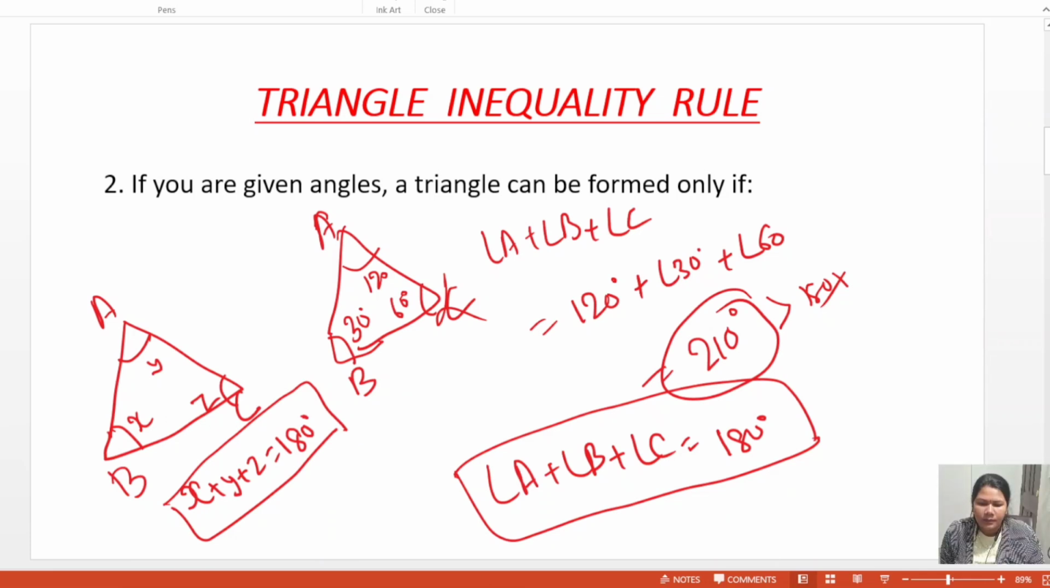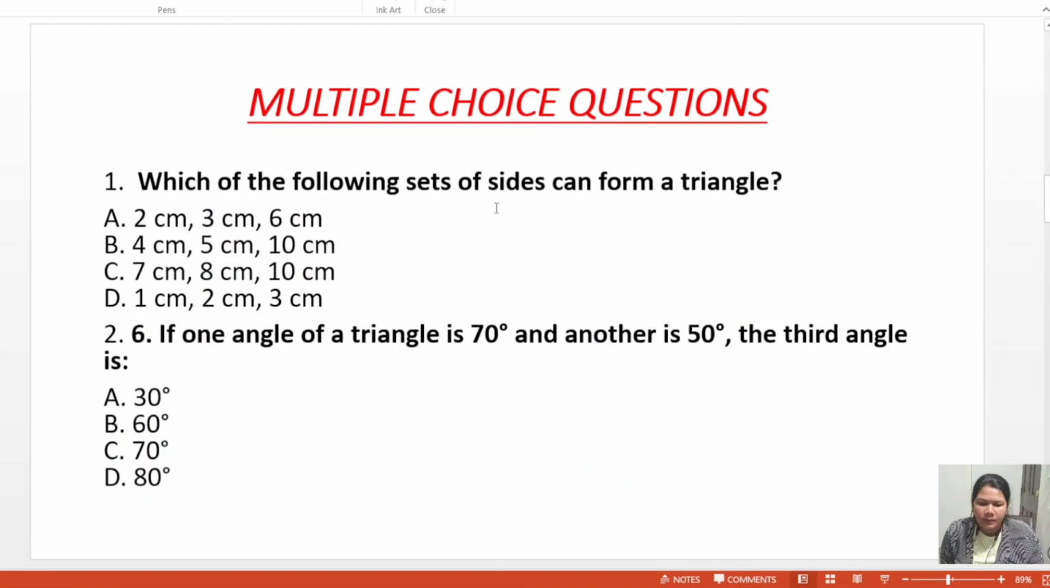Then next, some multiple choice questions. Which of the following sides can form a triangle?